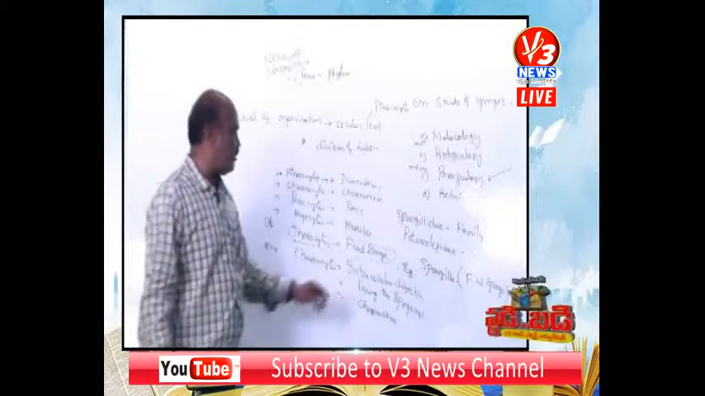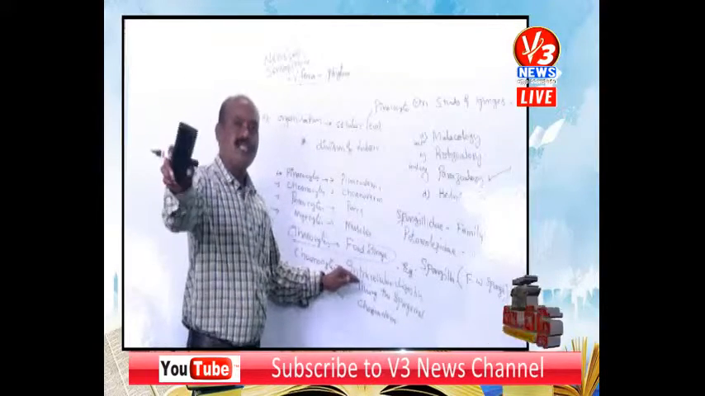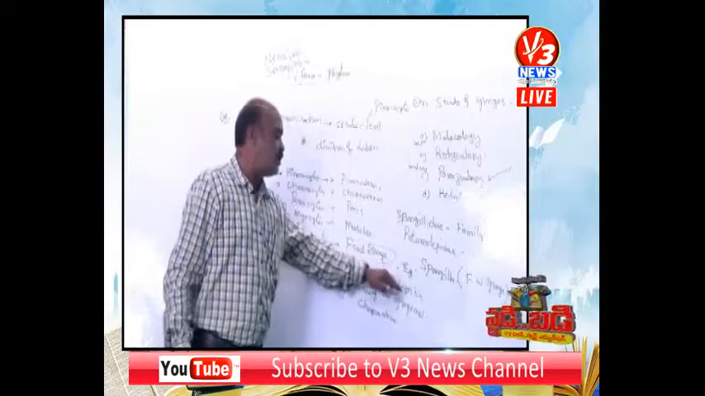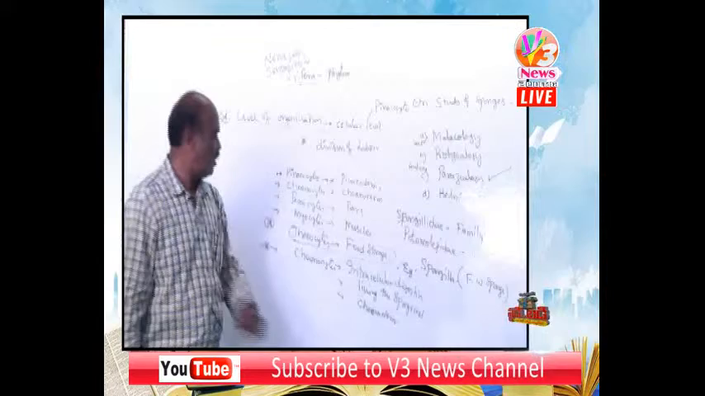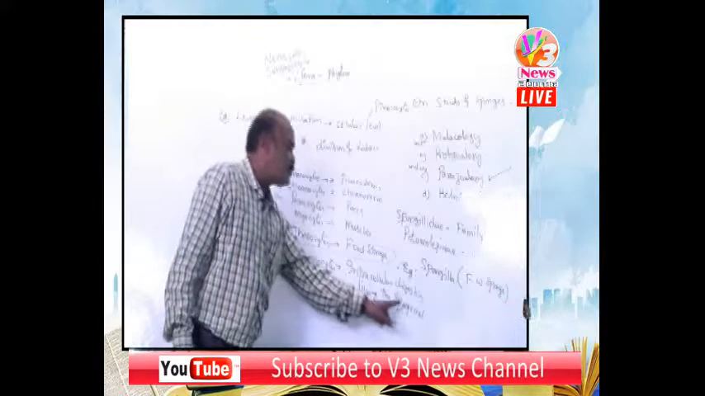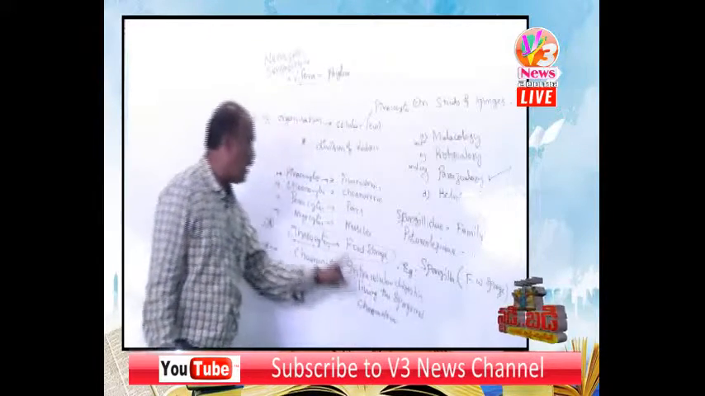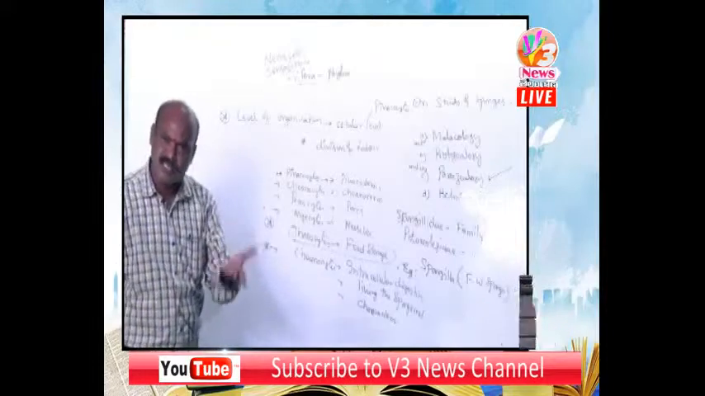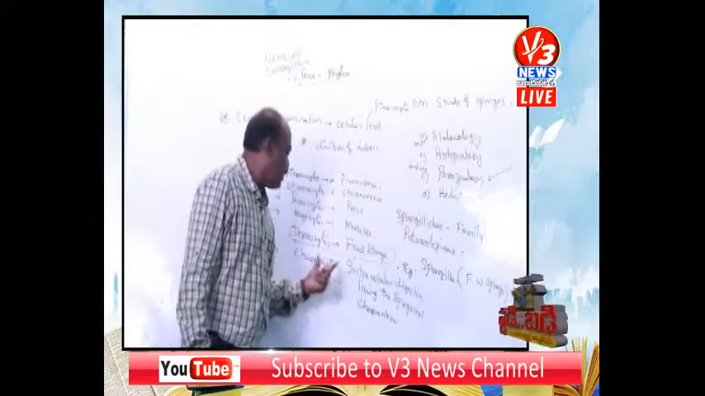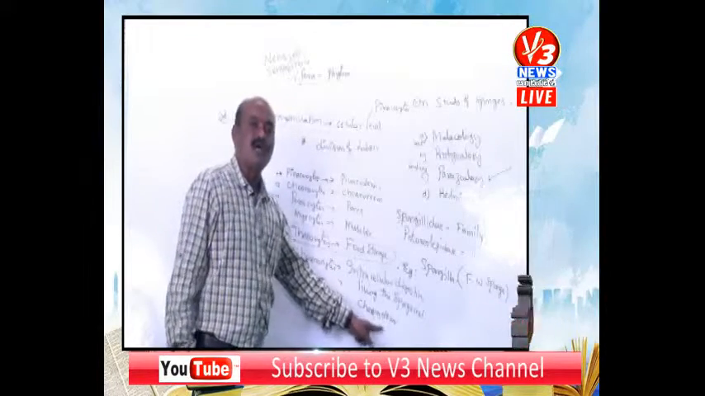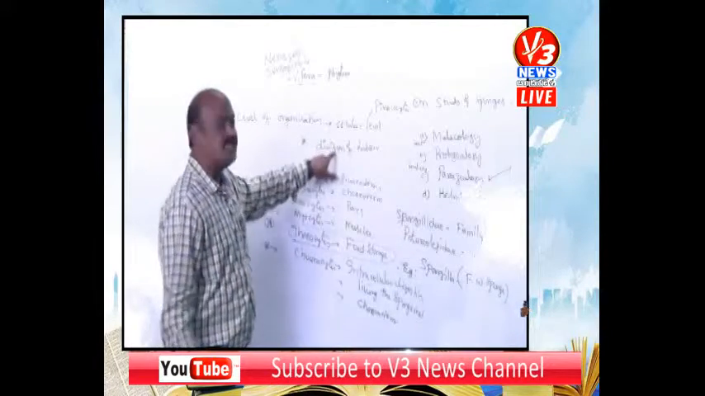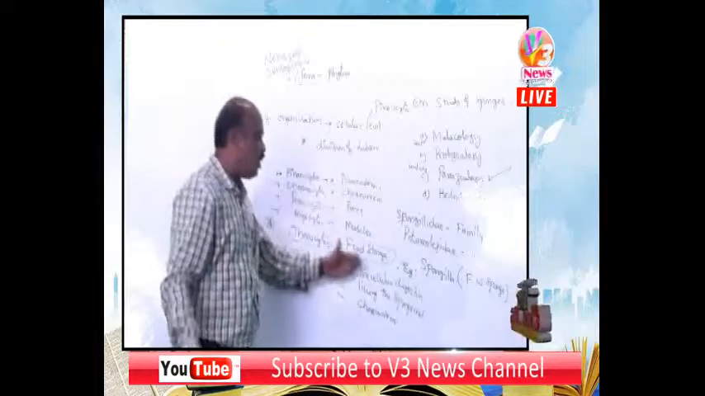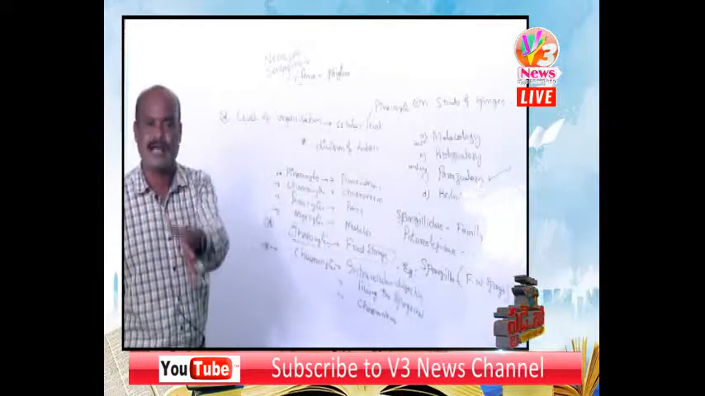First statement, in sponges, the intracellular digestion takes place in choanocytes. Yes, that is true. In sponges, the spongocoel is lined by choanocytes. That is also true. And the choanocytes form the inner layer of the body wall. Inner layer is the choanoderm. Yes, all the three statements are correct.